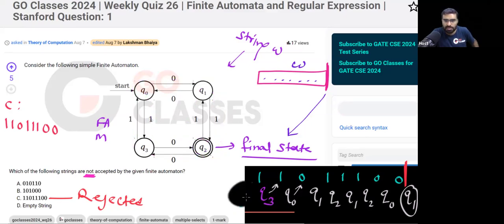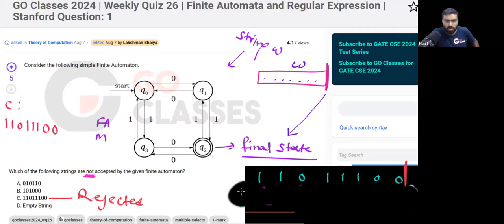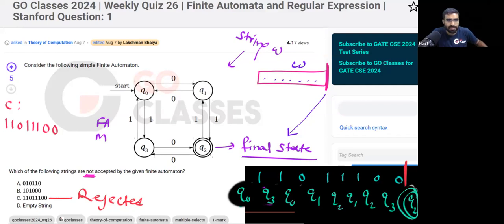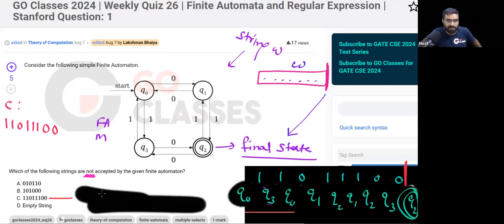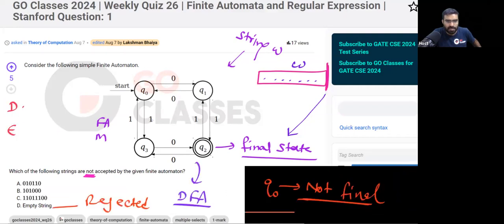This option C is accepted because you start in the start state Q0. When you read symbol 1, you will go to Q3. In Q3, if you read symbol 1, you will go to Q0. In Q0, you read symbol 1, you will go to Q1. In Q1, you read symbol 1, you will go to Q2. In Q2, if you read symbol 0, you will go to Q3. In Q3, if you read symbol 0, you will go to Q2. So yes, this string will be accepted. Option C will be accepted, and you can notice option B rejected, option D rejected,